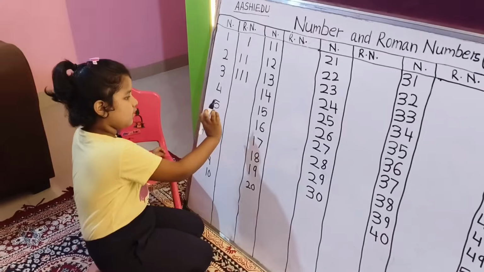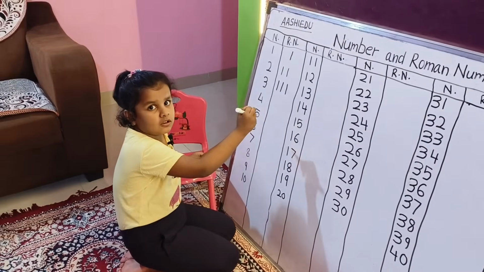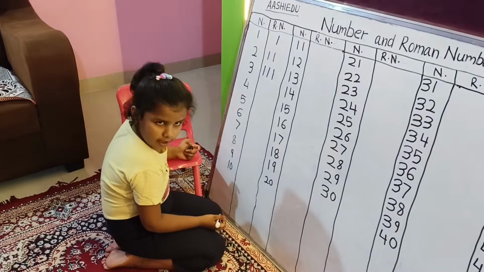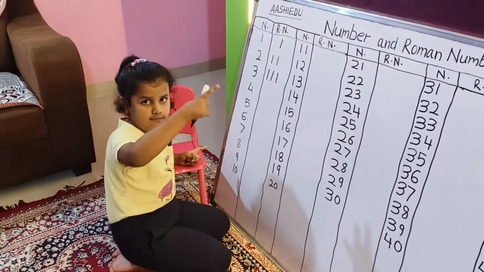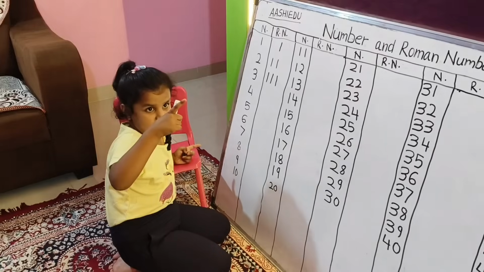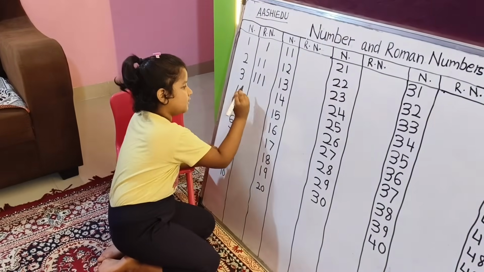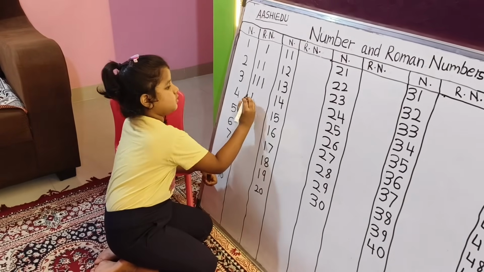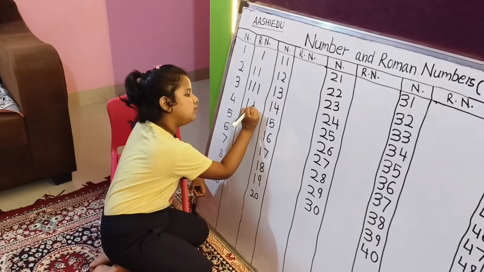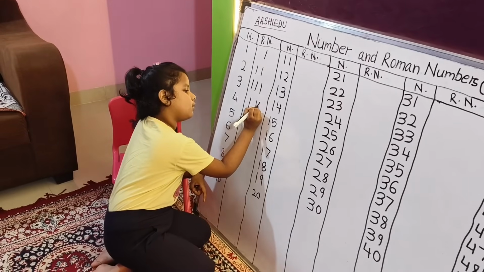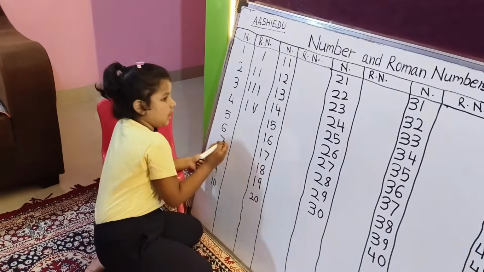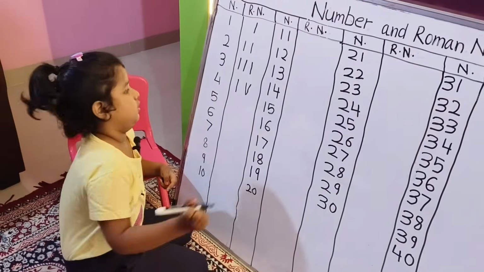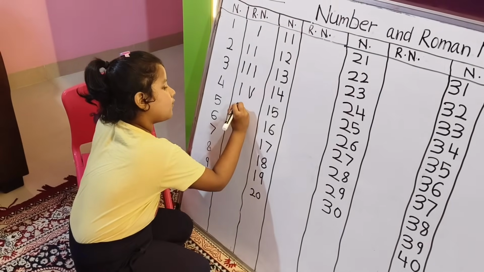Here comes the V and I. Roman number 4. I think it's I and V. Yes. IV, Roman number 4. And here is only V, simple. Roman number 5.